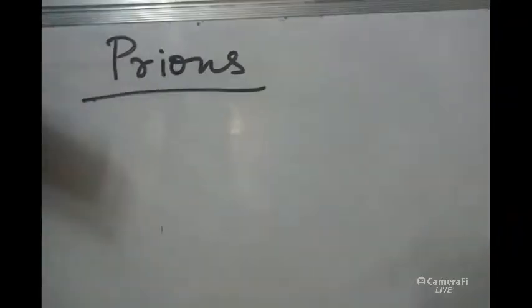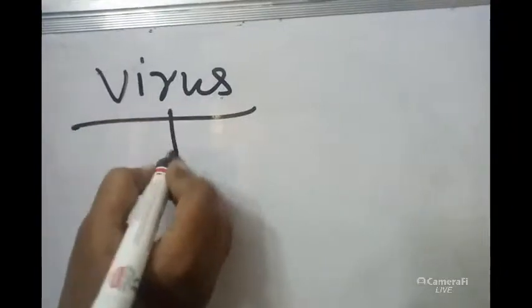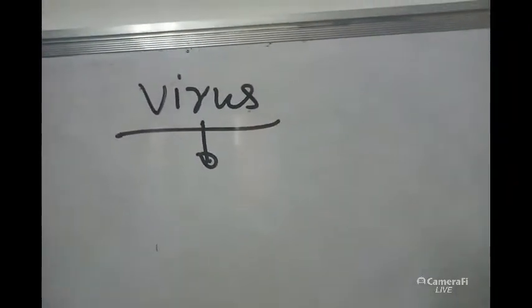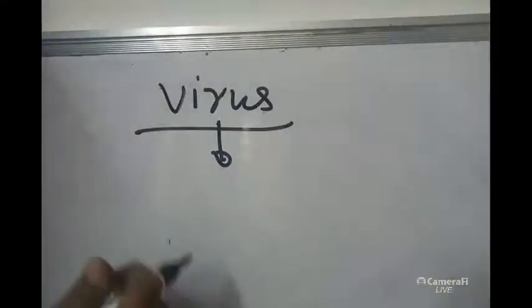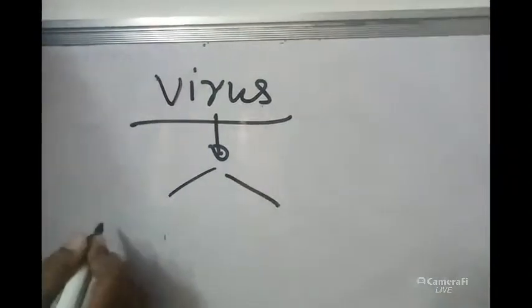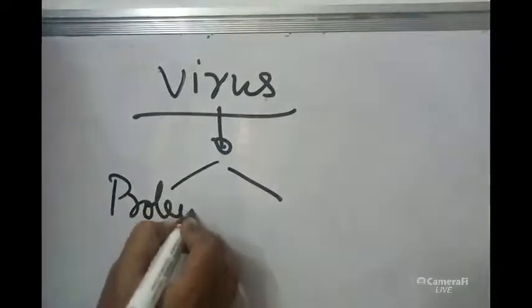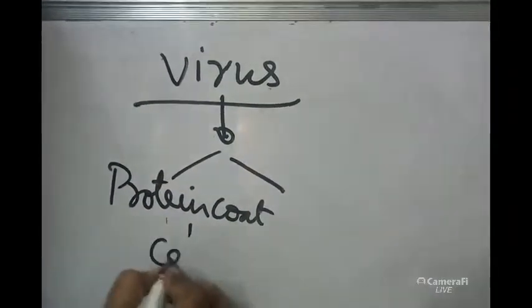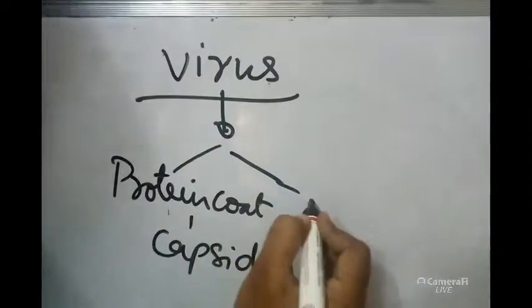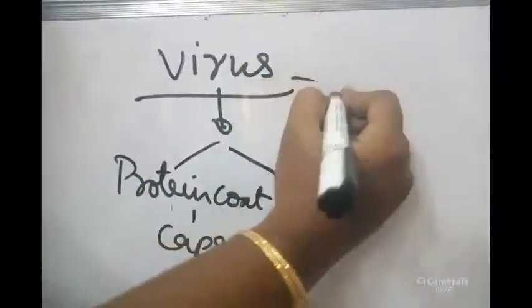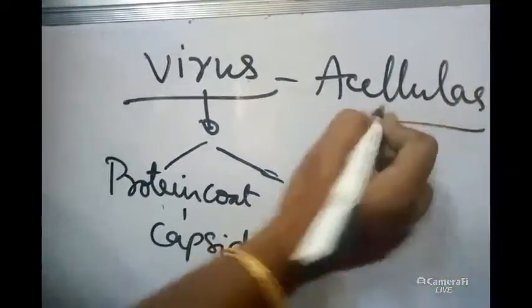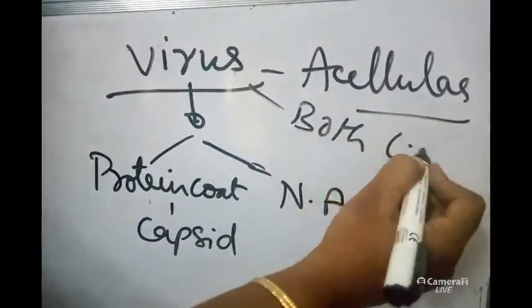What are prions? Before starting with prions, I have to give an introduction about viruses. I think you know very well about viruses. Every day we are doing quarantine because of this virus only. A virus is very dangerous and pleomorphic, and it has two parts: a proteinaceous coat, the protein coat called capsid, and nucleic acid. A virus does not have a cell at all. Viruses are acellular particles. They show both living and non-living characters.